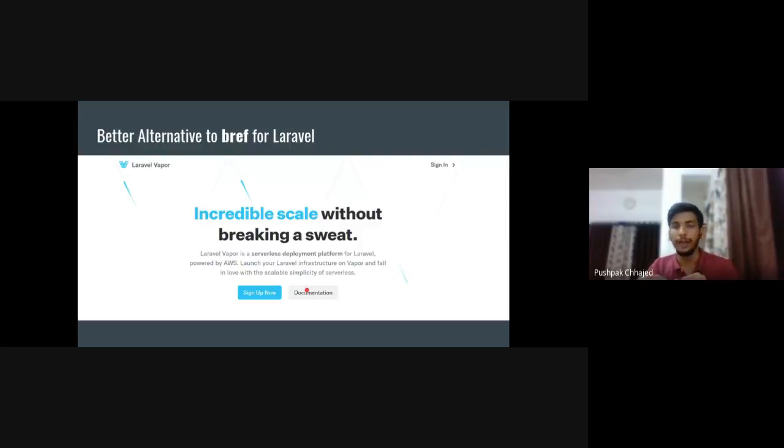We don't even need to manage the serverless.yaml file unless it's very necessary. There is a vapor.yaml file for Laravel Vapor, but we don't need to manage that until it's very specific or very necessary. So do check it out, guys.